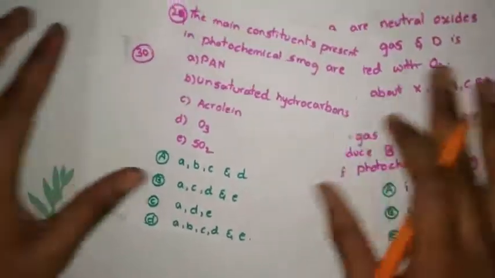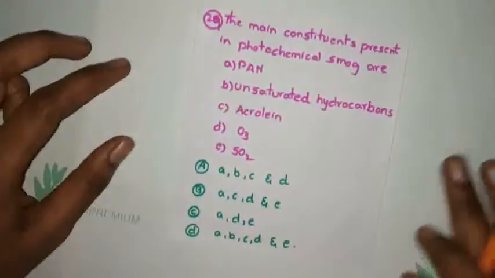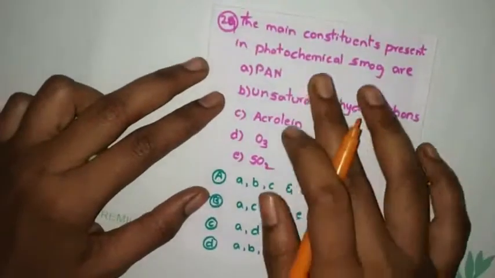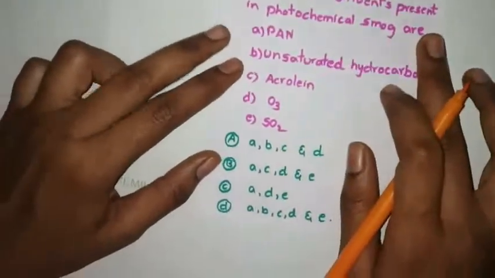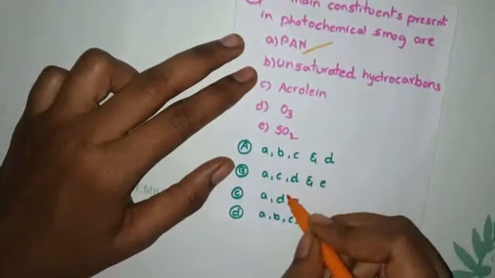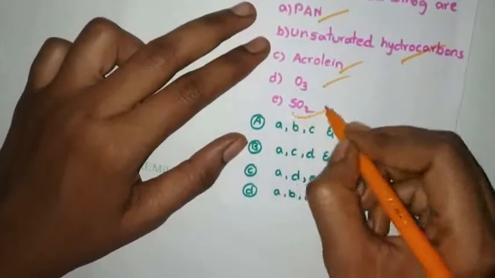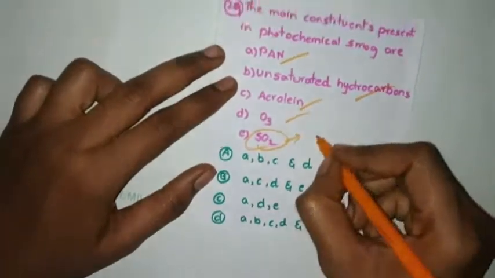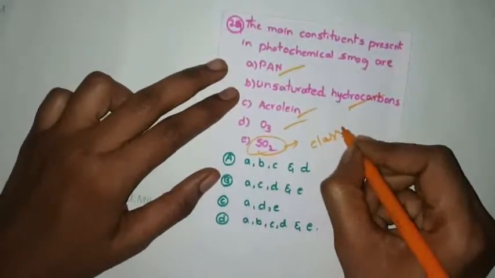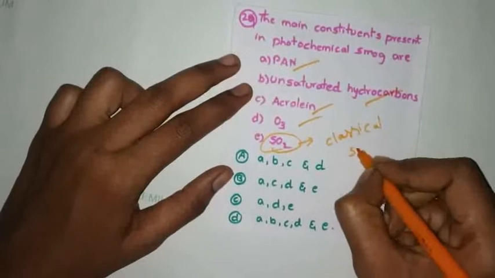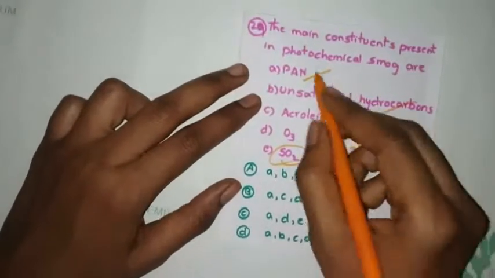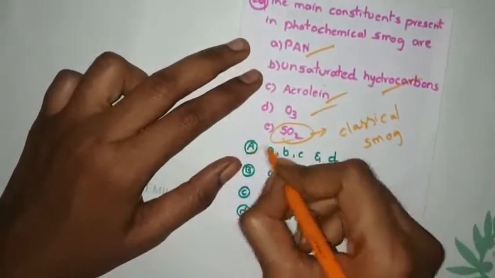Now the last two questions are there. See this question. The main constituents in photochemical smog are PAN, unsaturated hydrocarbons, acrolein, oxygen, whereas this was involved in classical smog. Okay. So A, B, C, D. First option is the correct option.